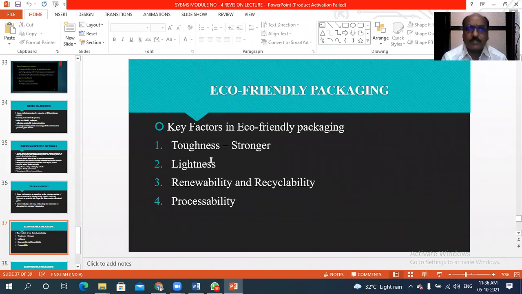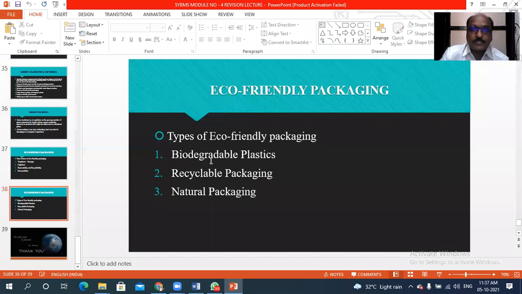Then for some products we have to use lightness, lightweight packaging material. Then renewability and recyclability of the material. And processability, so we should use material that is possible to process.